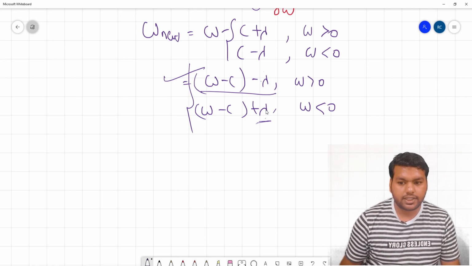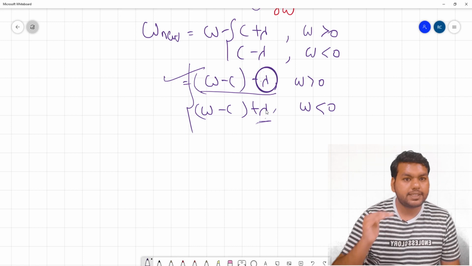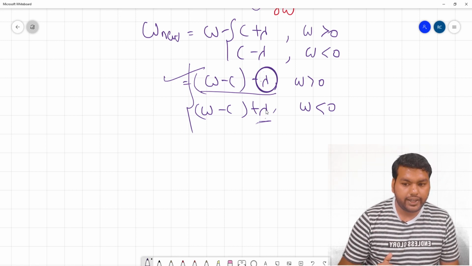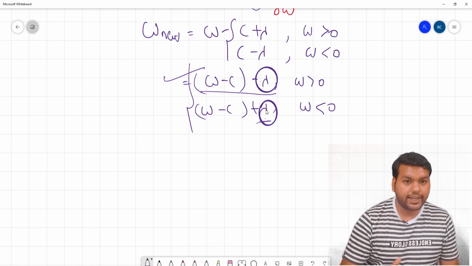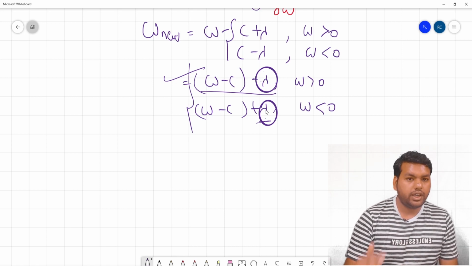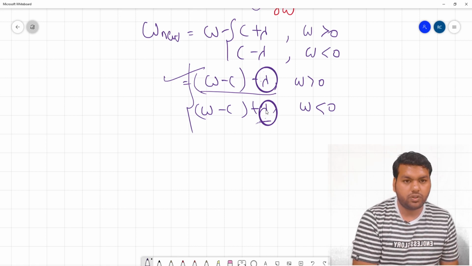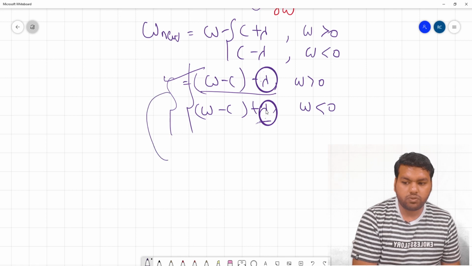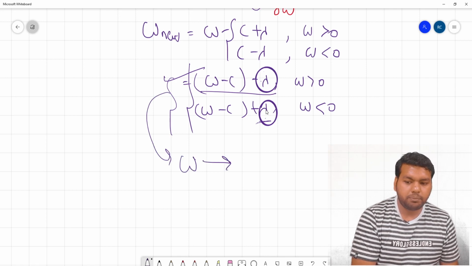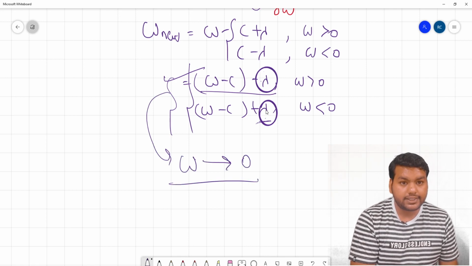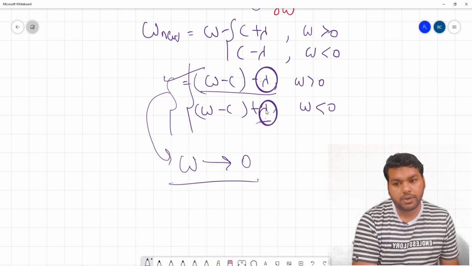In the first case lambda makes it less positive, and in the second case lambda makes it less negative. So in both cases W approaches 0, and that is the reason how L1 creates sparsity.